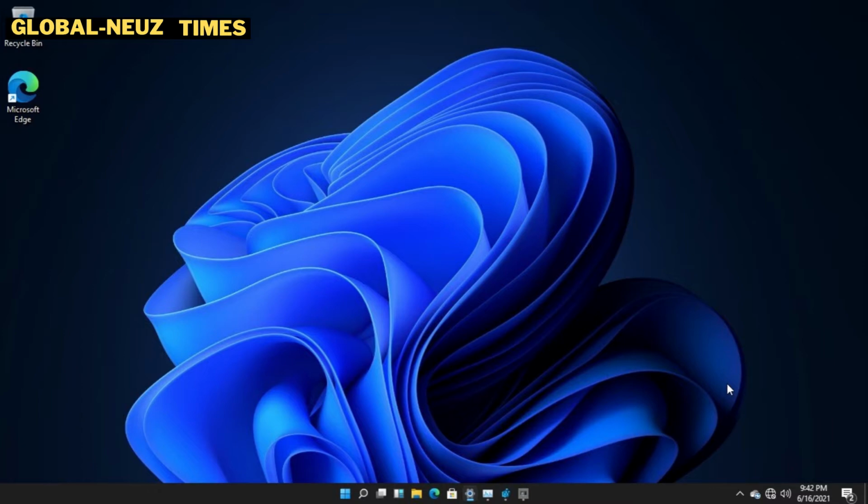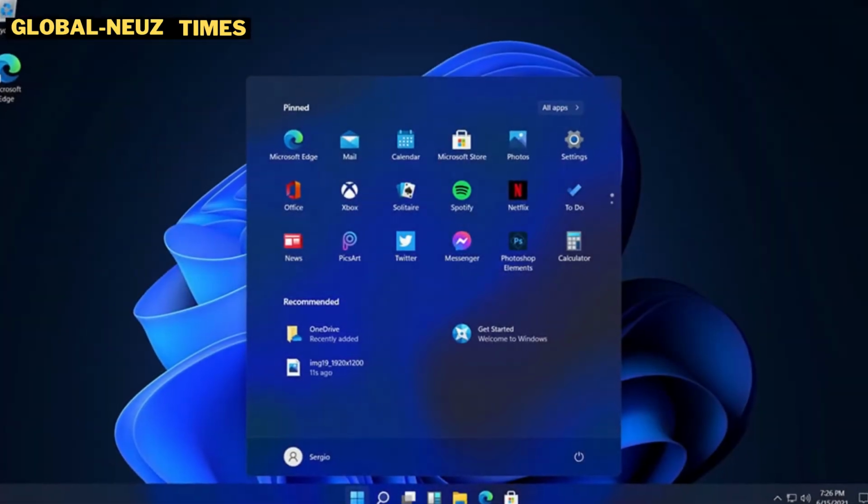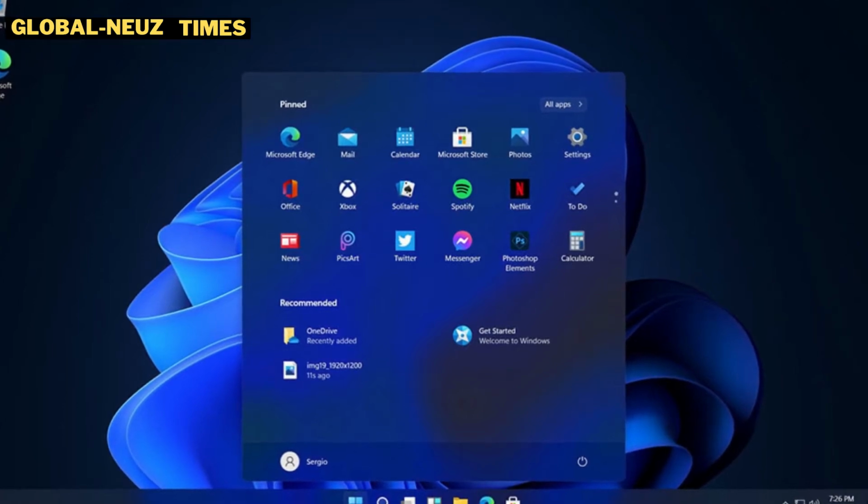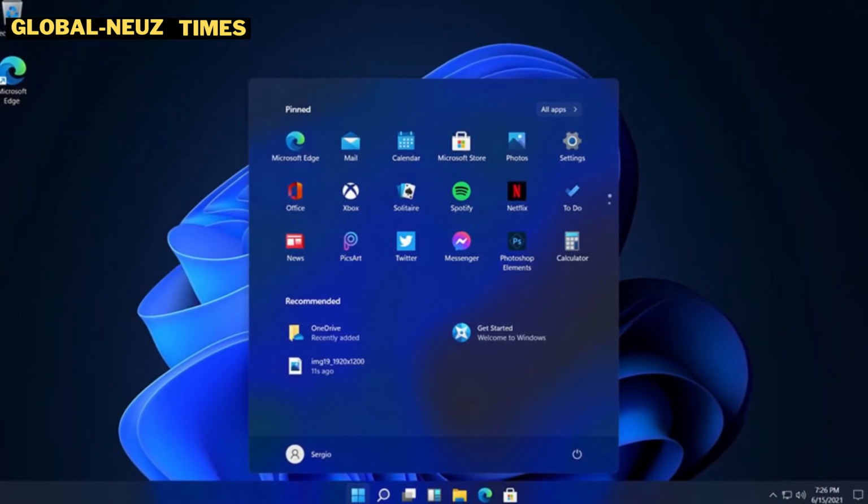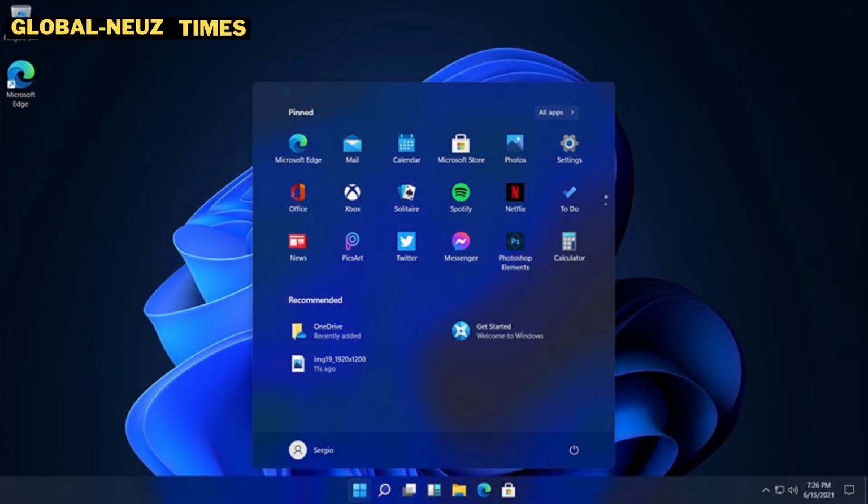We will look at the new Windows 11 UI, a new Windows Store, and Windows 11 for developers and creators. So let's get started without wasting time.